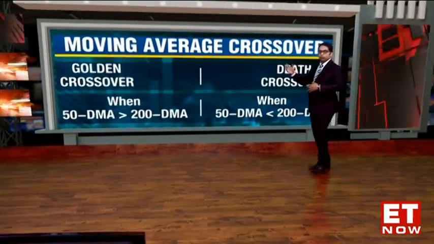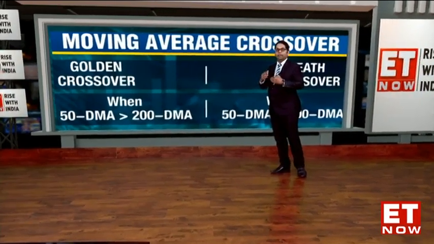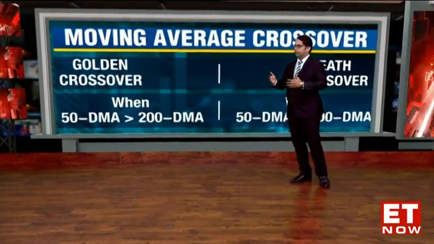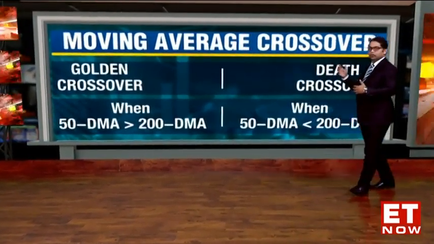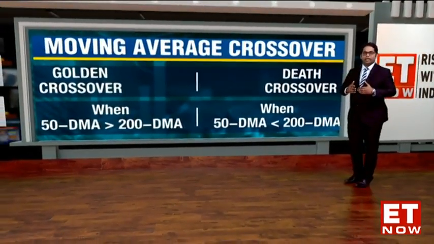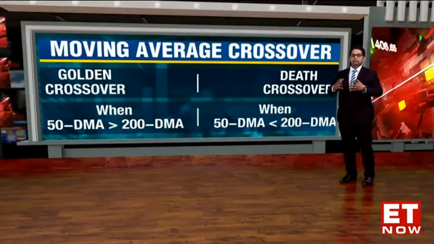So one of them is the golden crossover, where in technical parlance we call it when the 50-day simple moving average crosses above the 200-day moving average. And then the second is what we call a bearish crossover or a death crossover, where the 50-day moving average breaks below the 200-day moving average. Now what are the implications of this and how to understand this in terms of chart observation?